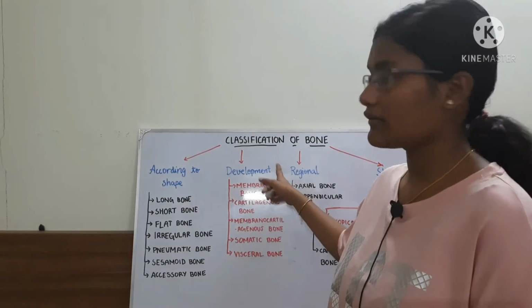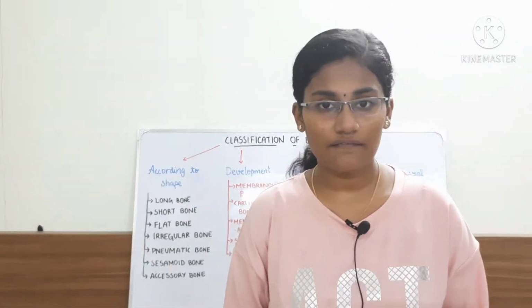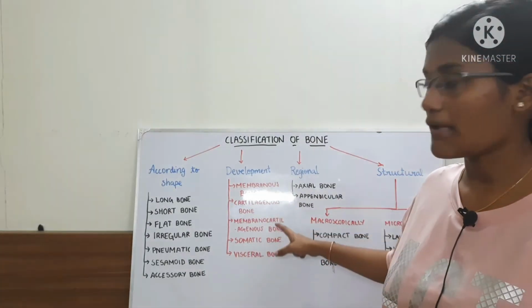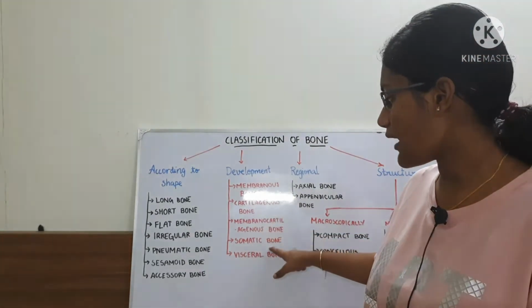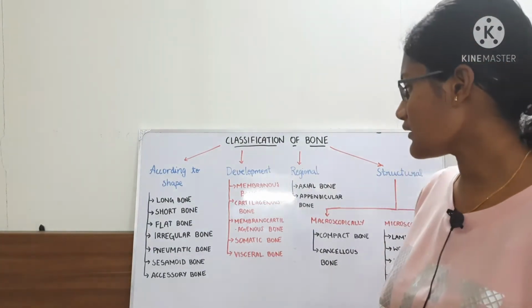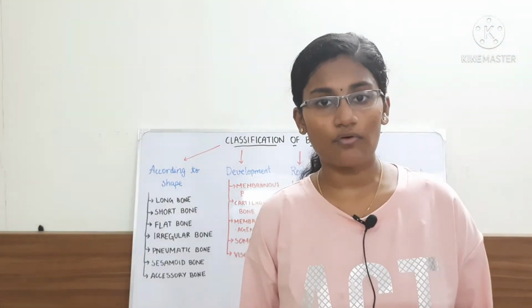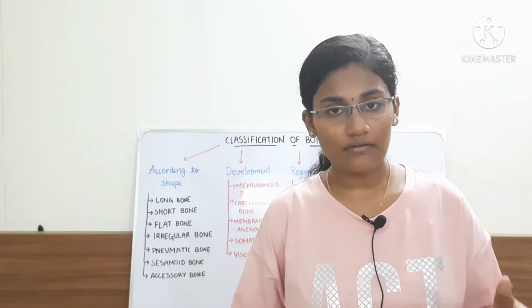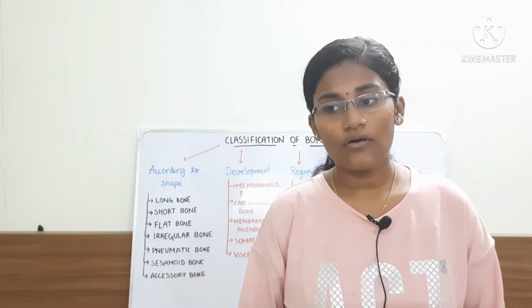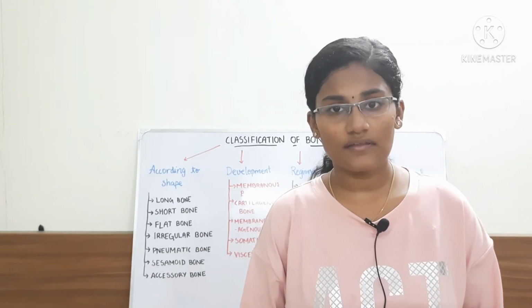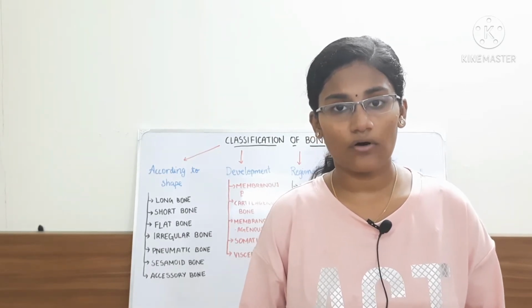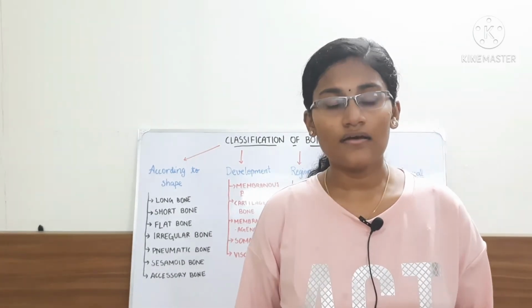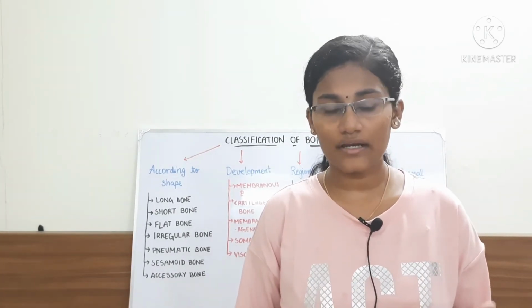By the development of the bone, we can classify them into 5 types: membranous bones, cartilaginous bones, membranocartilaginous bones, somatic bone, and visceral bone. So what is a membranous bone? A membranous bone is a bone that has developed in the membrane. Examples are some bones of the cranial vault, like frontal and parietal, and also maxilla. These bones undergo intramembranous ossification.